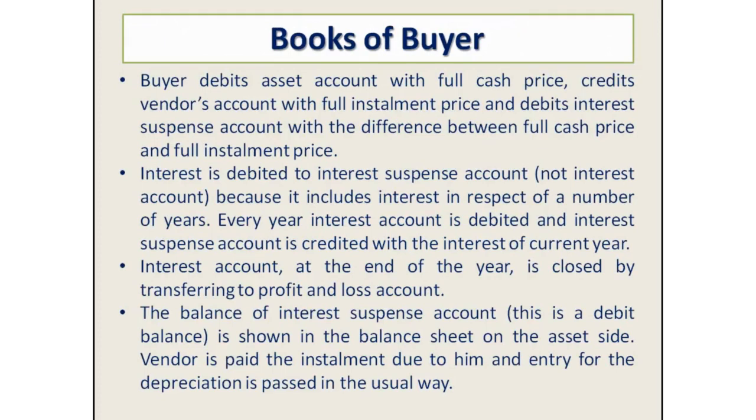The difference between the installment price and the cash price is considered the interest amount, so the buyer debits this amount to the interest suspense account. Interest is debited to the interest suspense account because it includes interest in respect of a number of years. Every year, the interest account is debited and the interest suspense account is credited. The interest account at the end of the year is closed by transferring to the profit and loss account. The balance of the interest suspense account is shown in the balance sheet on the asset side of the buyer's balance sheet. The vendor is paid the installment due to him and the entry for depreciation is passed in the usual way.